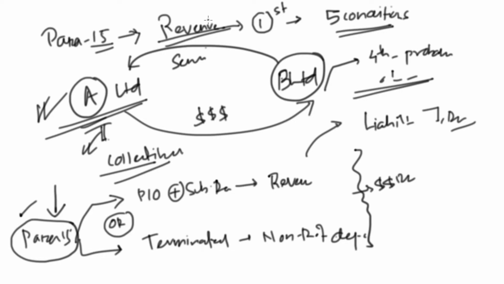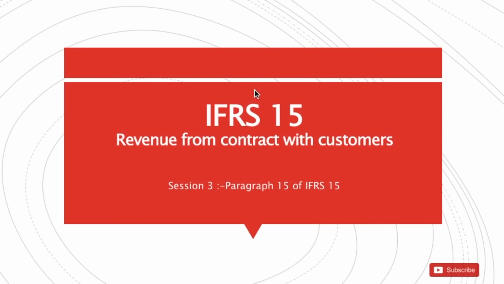Then paragraph 15 is revoked on its own, because it is meeting the definition of identify contract with the customers. So we don't need to apply paragraph 15 in that instance. Let's run through the slides that I prepared for paragraph 15 of IFRS 15.